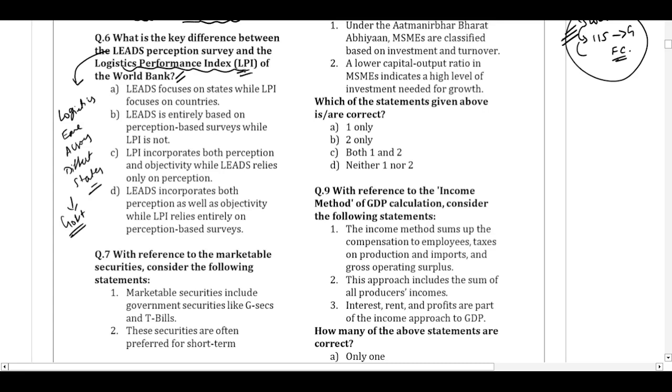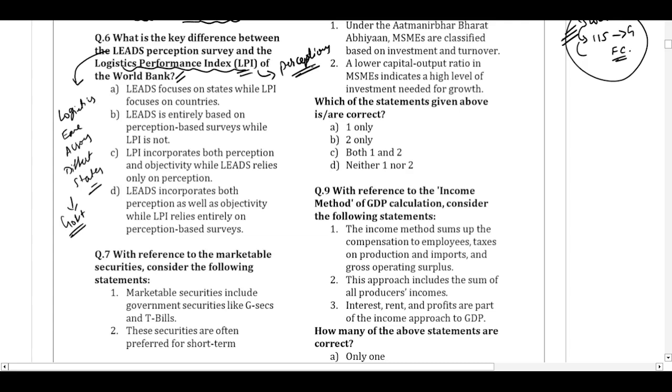So, in the Logistics Performance Index, what happens? They'll just go to the people who are involved in the logistical sector, like the managers, and then they ask about their perception. What do you think of the logistical sector? Is it going to increase? Is it going to decrease? Is it robust? Do you face any problems in the sector? What do you think the sector will be in the future years? And all that will be considered. Only the perceptions, or the opinions, will be taken from the people.